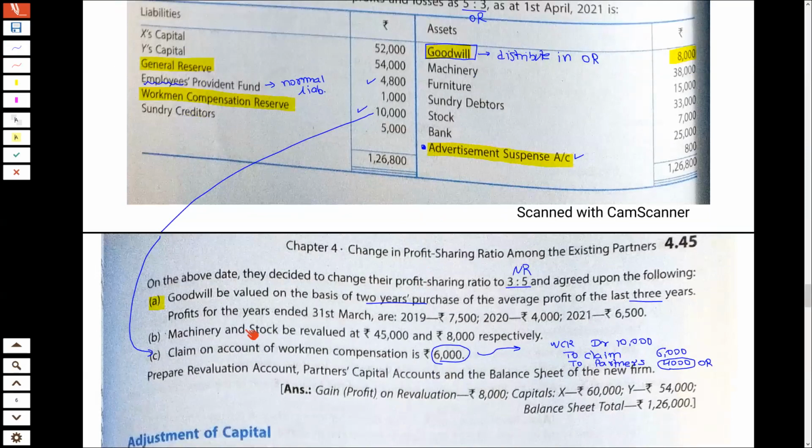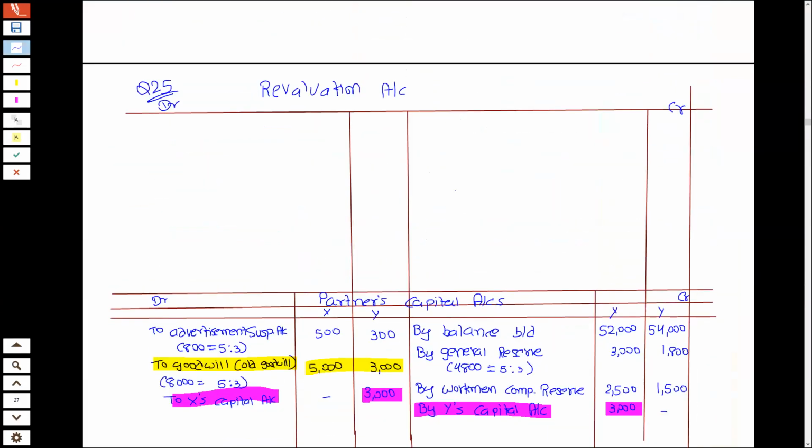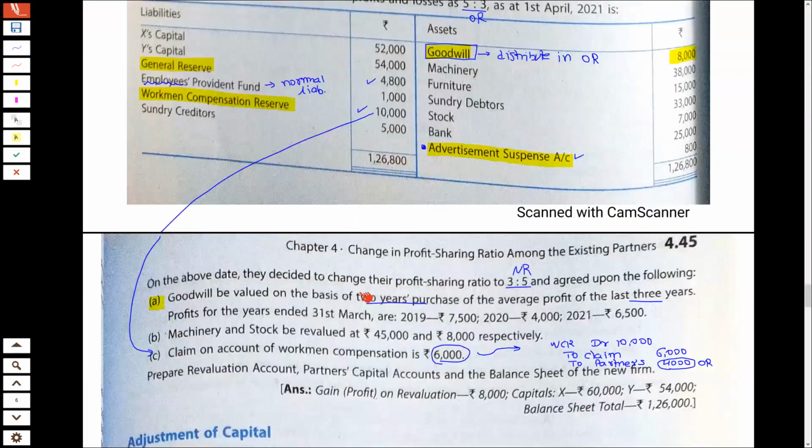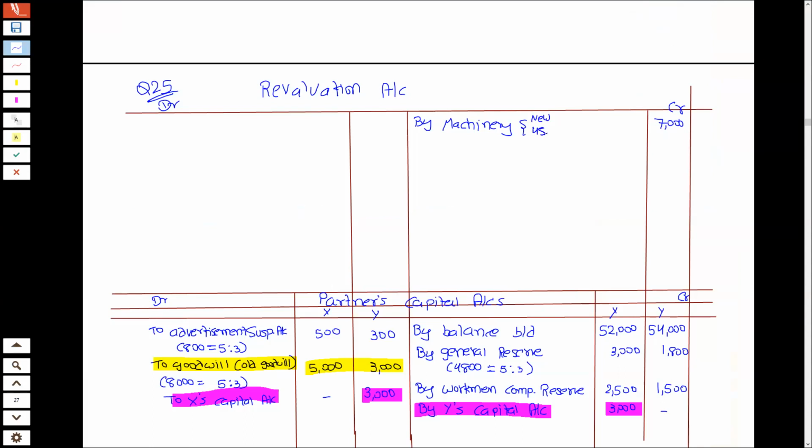Now, only two transactions are remaining, which is machinery and stock. So machinery revalued at 45. Machine की old value was 38. New value is 45. तो फायदा हुआ है 7,000 का. So revaluation credit side में I will write by machinery 7,000. कैसा आया 7,000? New value of machine was 45,000 minus old value was 38,000.